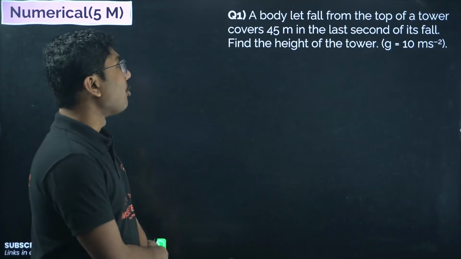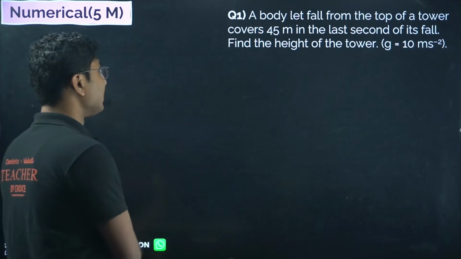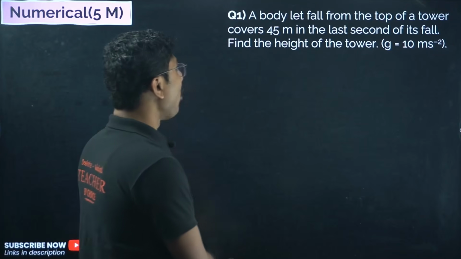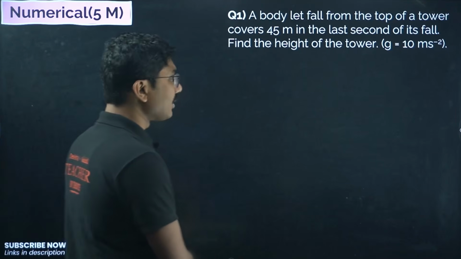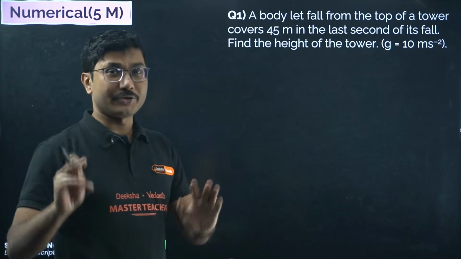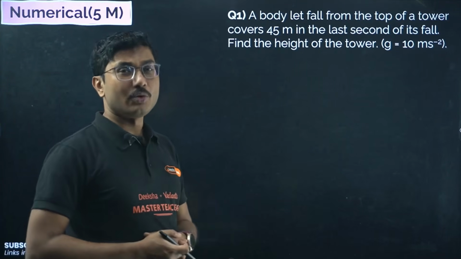Let's see. A body let fall from top of a tower covers 45 meter in the last second of its fall. Find the height of the tower. Very interesting, important numerical. So let us understand the question first. Whenever you see a numerical, try to draw a small diagram to understand the problem.